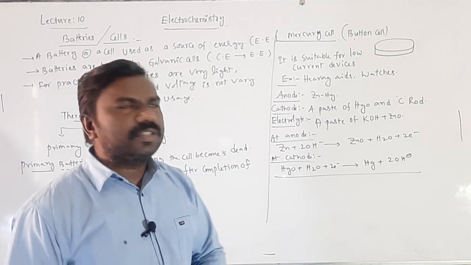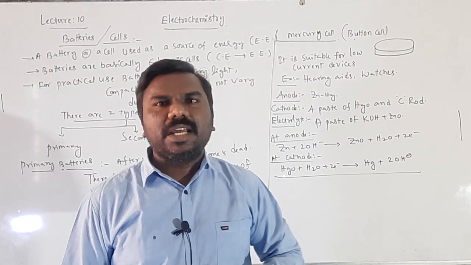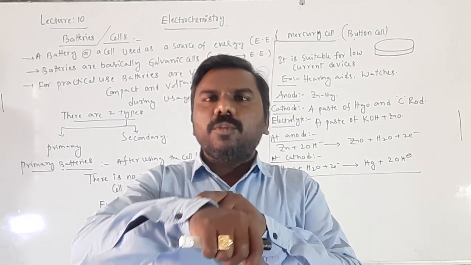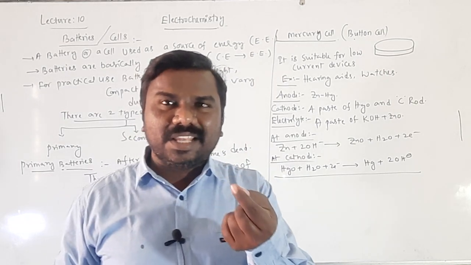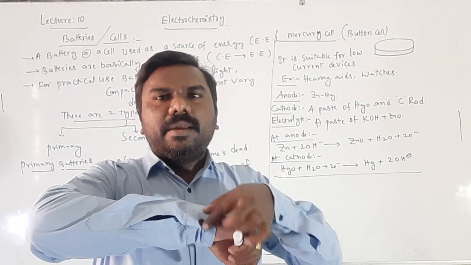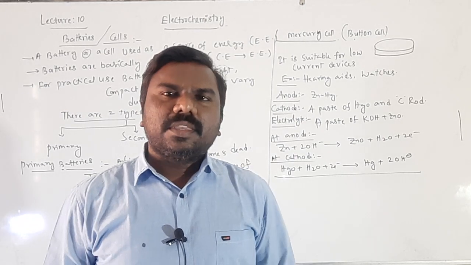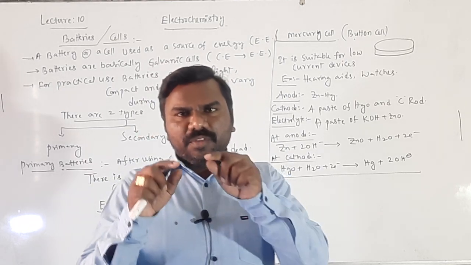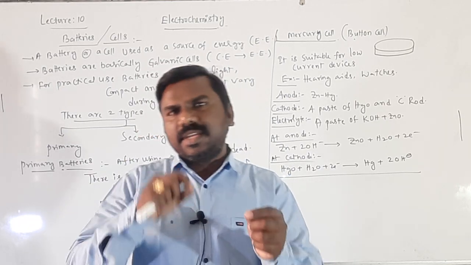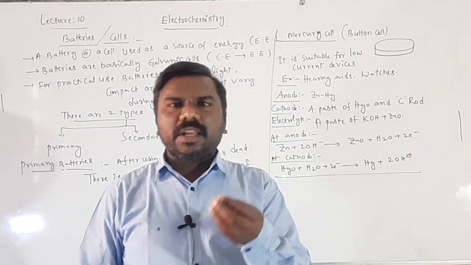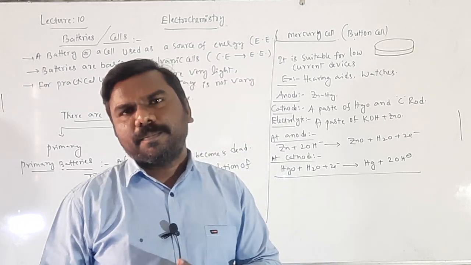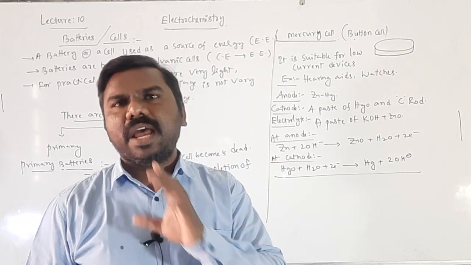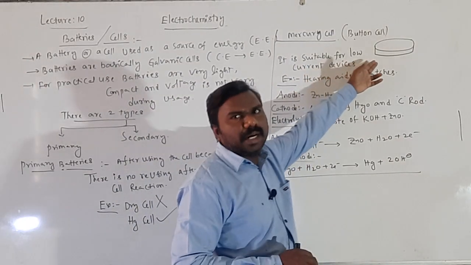Mercury cell is also called a button cell, like a shirt button. If you observe a hand watch, just open it, inside the battery is just like a tablet, nothing but a button. That's why it is called a button cell. You can observe those cells also, students. If you open that, the cathode is there, the anode is there, and a few chemicals are there in the form of a powder. Those chemicals are electrolytes, and two rods are there, the cathode and anode. It is just like a button cell.